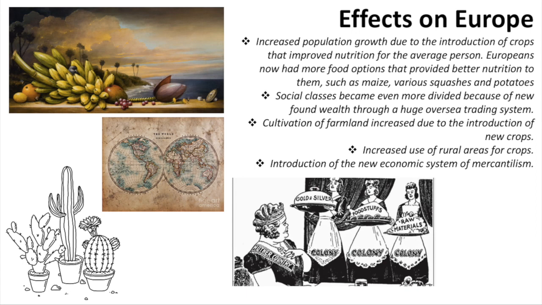The cultivation of farmland increased due to the introduction of new crops. There became increased use of rural areas for crops. And finally, the introduction of the new economic system of mercantilism.